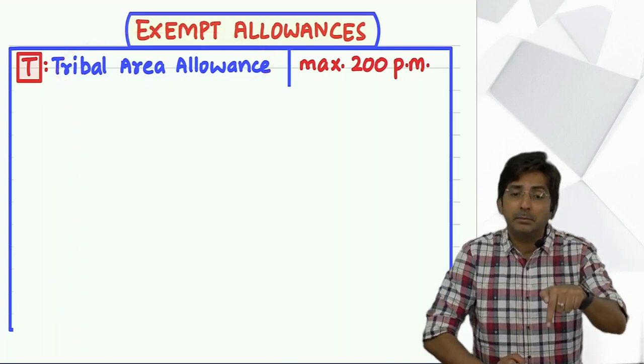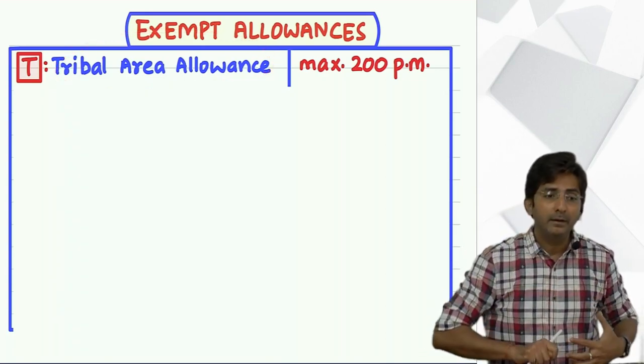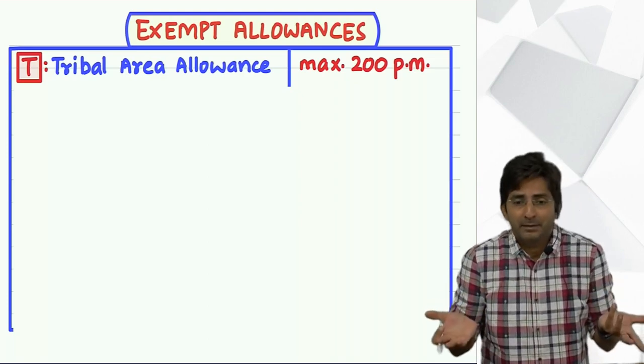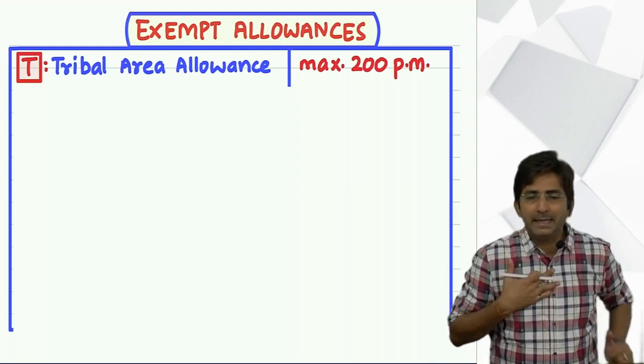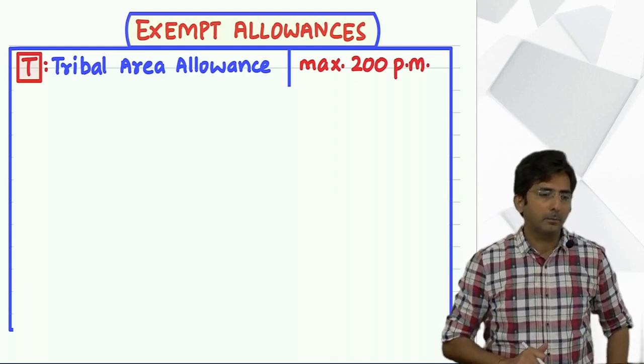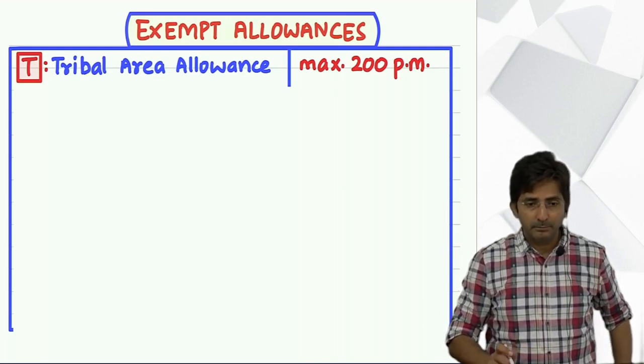And why is it exempted? Because the government feels it's a genuine allowance. Employee should be given, but then they cannot fully exempt. The government also has a limit in their budget. In their budget, they can exempt only up to 200 per month. Okay. Tell me, how will you present this if it is given in the question?